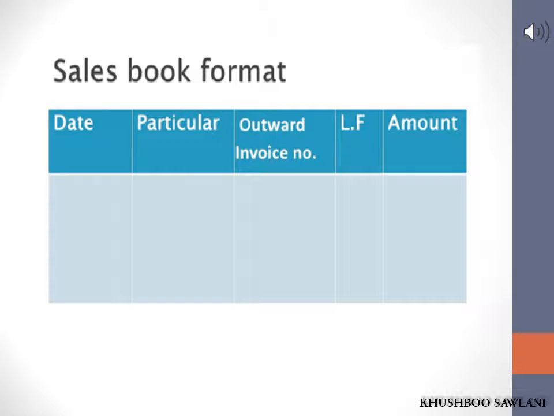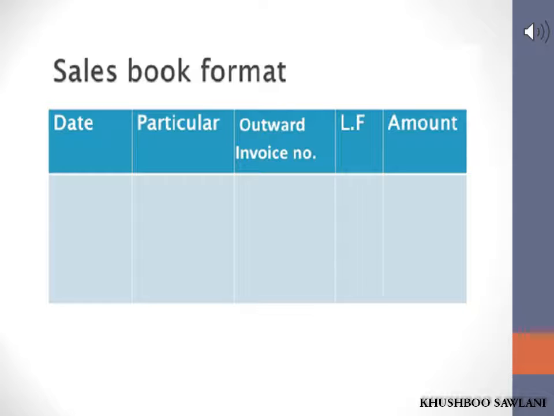Format of sales book. When a businessman is selling only one type of goods, generally a simple sales book is maintained. Even when more than one type of goods is sold, a separate simple sales book for each type of goods can be maintained. However, when more than one type of goods is sold, generally a columnar sales book for each type of goods is prepared to know the details and information about each variety of goods.